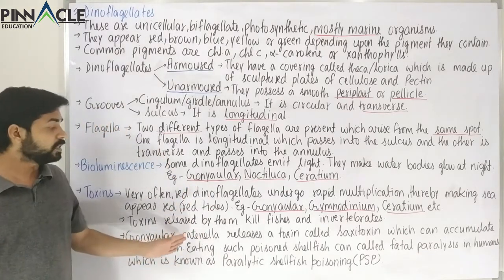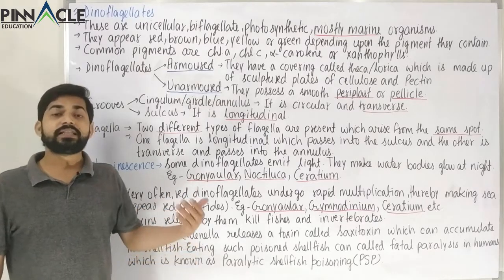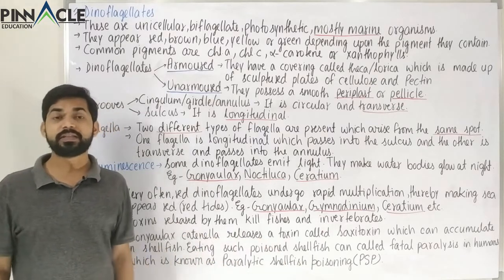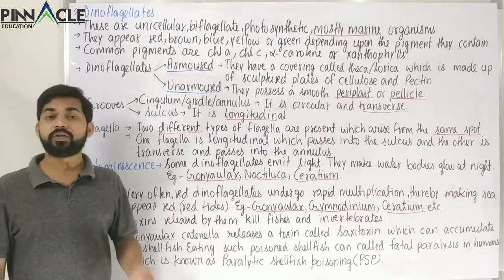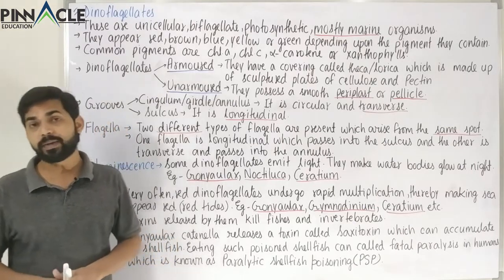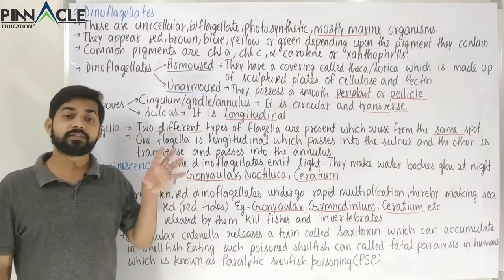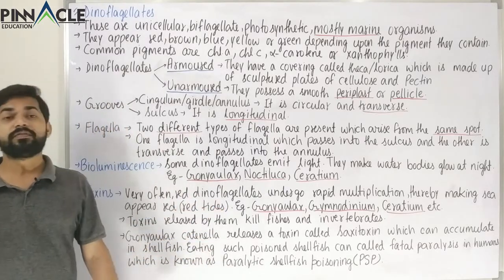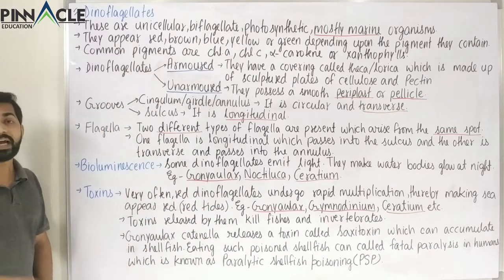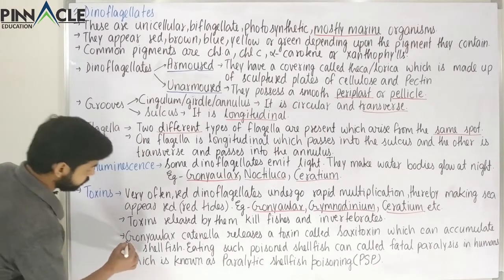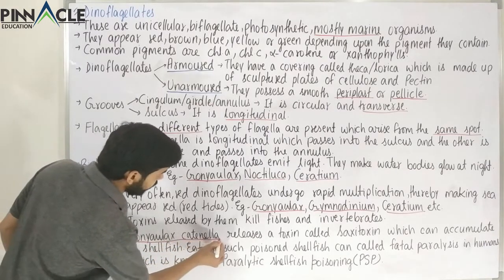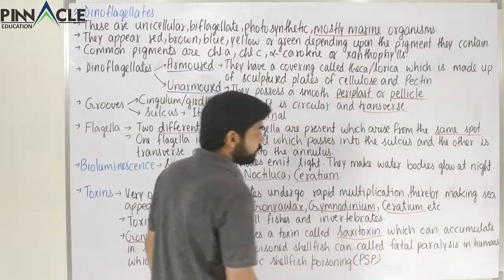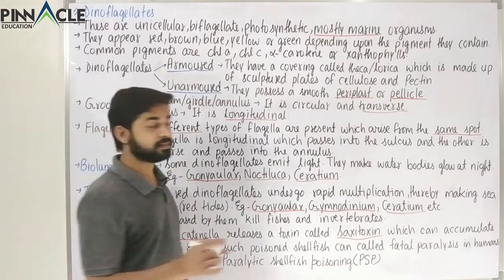If humans eat that shellfish, the toxin can come into humans and cause fatal paralysis. The most important toxin in our example is saxitoxin, which is released by Gonyaulax catenella. So remember this name, Gonyaulax catenella. It releases a toxin called saxitoxin, and it can cause fatal paralysis in humans.